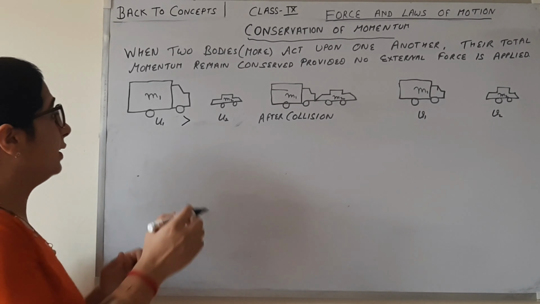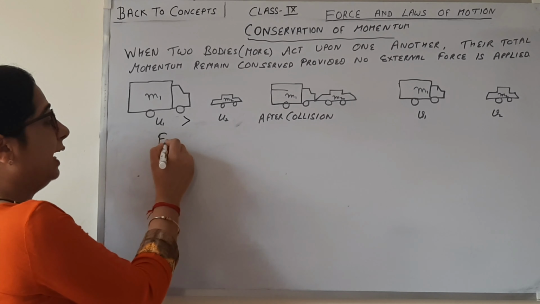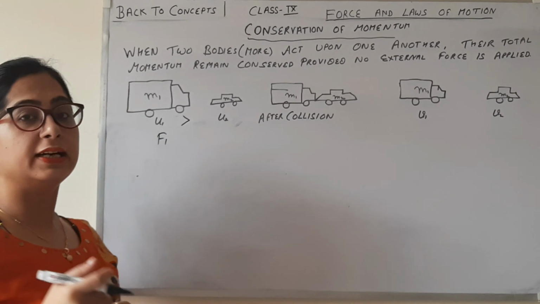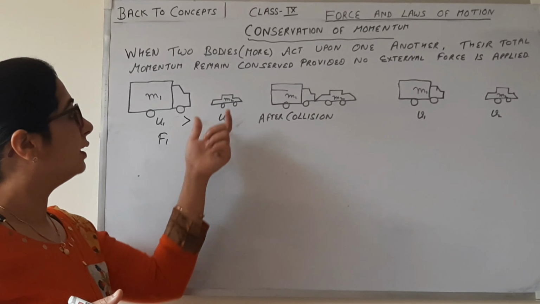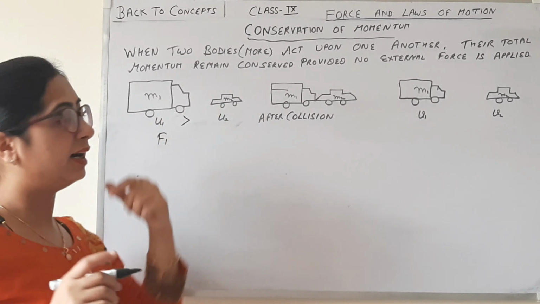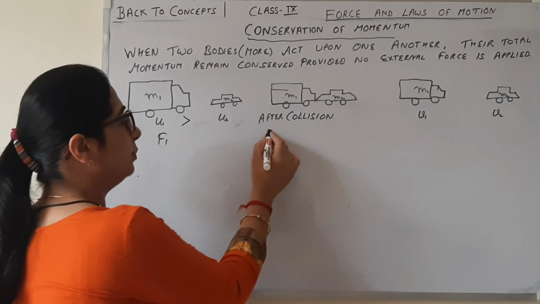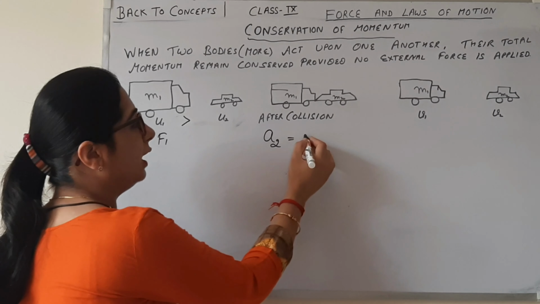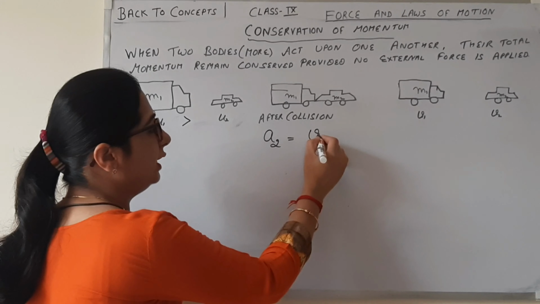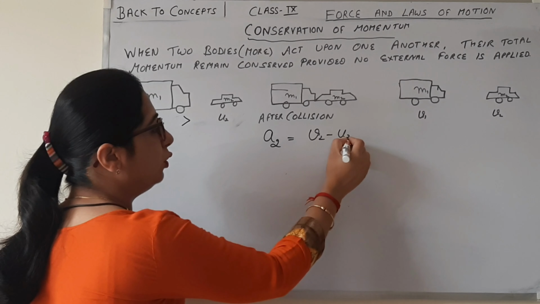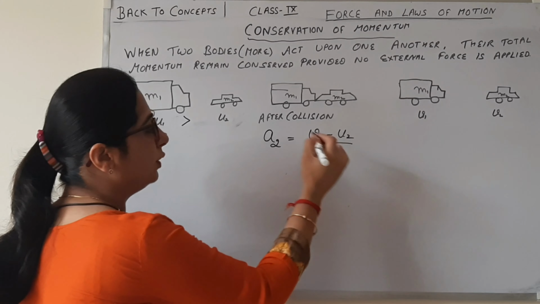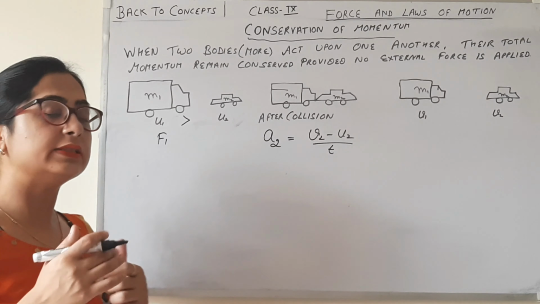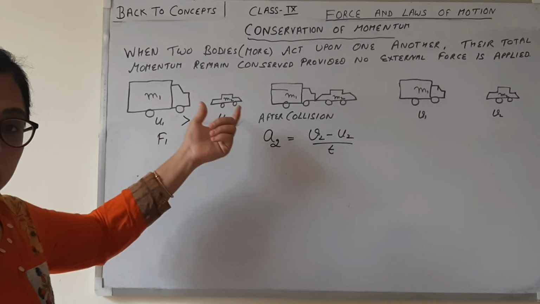So the truck applies a force F1 on the car. So what's the acceleration produced in the car? The acceleration a2 of the car is equal to the change in velocity, v2 minus u2, upon the time taken for this collision. Now what's the force F1 on m2?